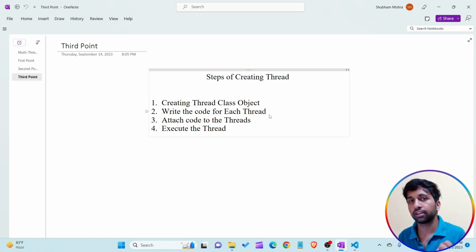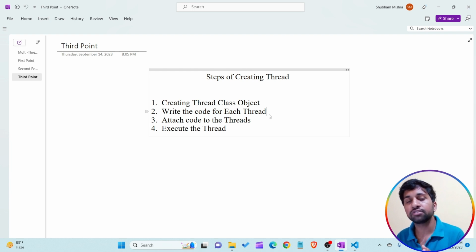Thread 1 contains some lines of code, thread 2 also contains some lines of code, and thread 3 also contains some lines of code, and all these three threads are present in a single Java file. Thread 1, thread 2, thread 3 contain different code, and these three threads are present in a single Java file, and our requirement is to execute all these three threads at the same time. So for doing that we have to follow some rules or steps for creating the thread.